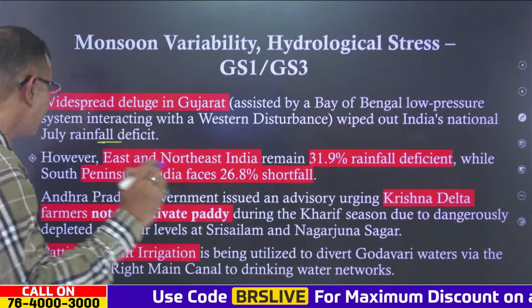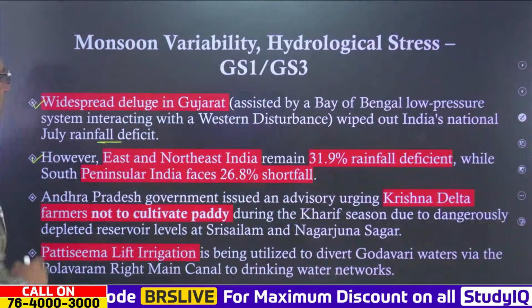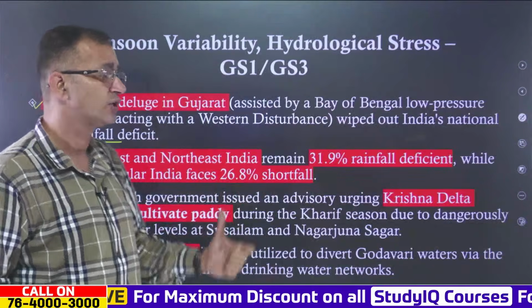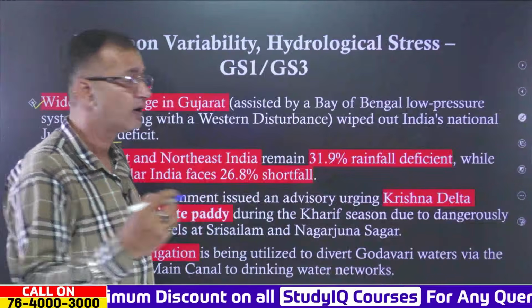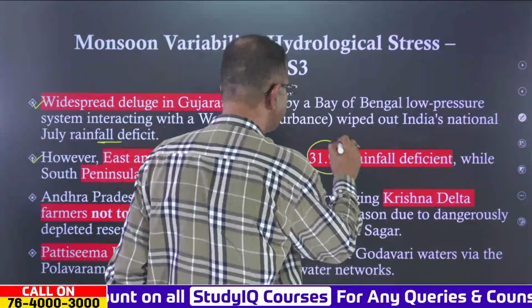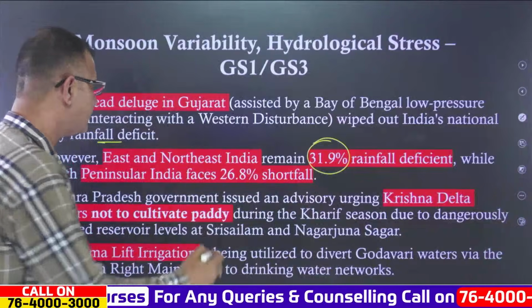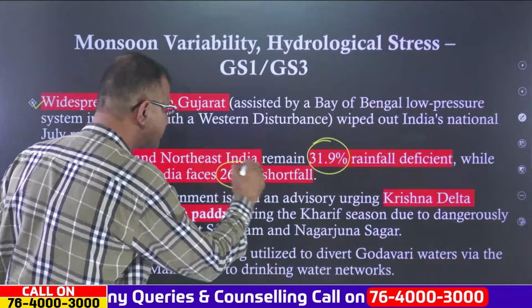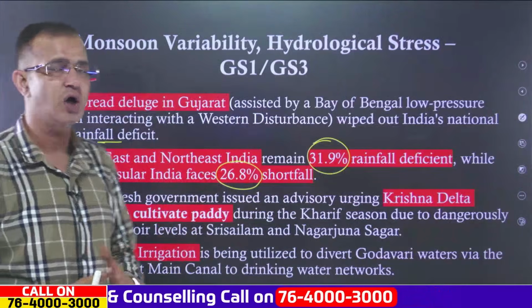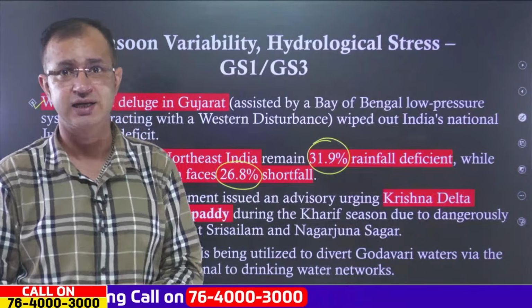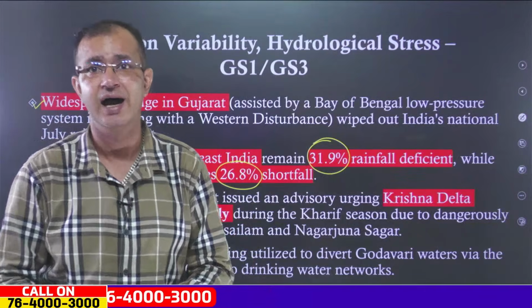But at the same time, it is quite important to note over here that East and Northeast India remain rainfall deficient at 31.9%. And when it comes to Southern Peninsular India, there is a 26.8% rainfall shortfall that you can see in this region, in Southern India as well.